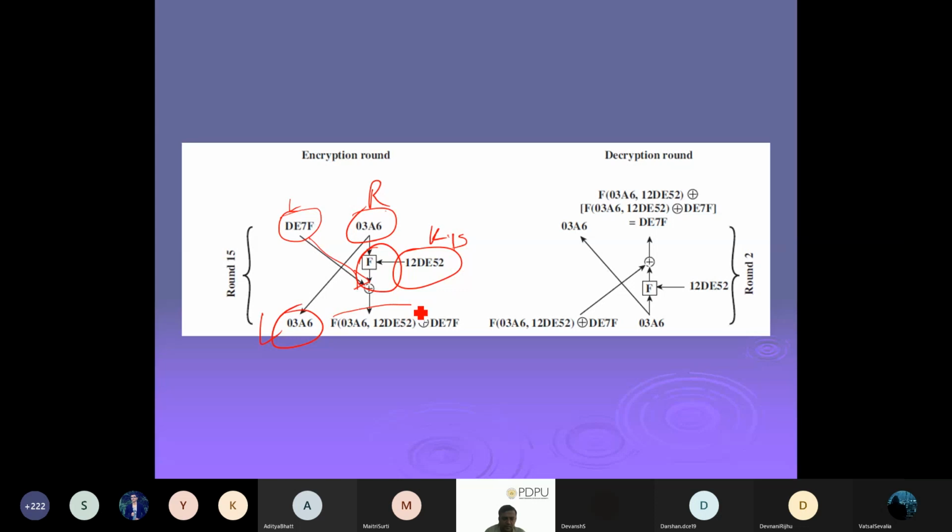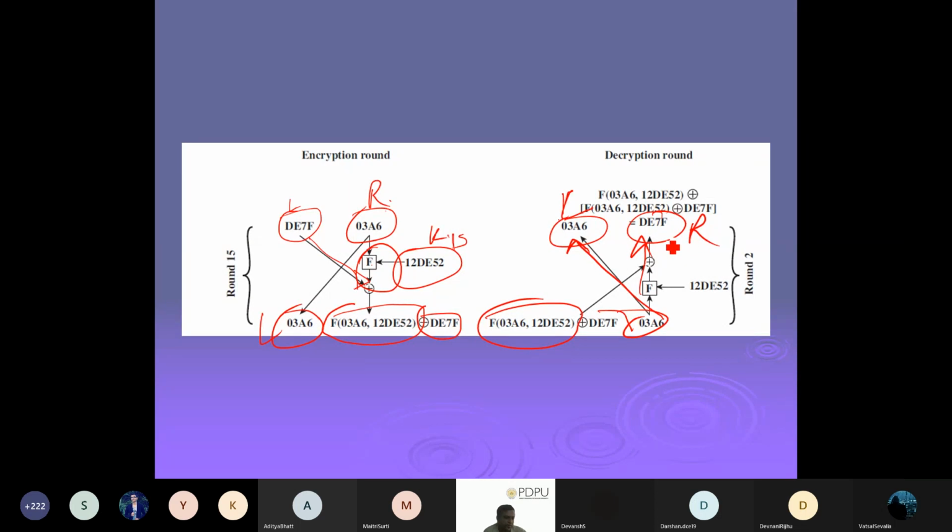So we will apply some function of these two things, and then we will do the XOR with whatever our left part is. And you can see that this part becomes here and this part becomes here. So that's why you can see the right and left here; this actually becomes left and right here.